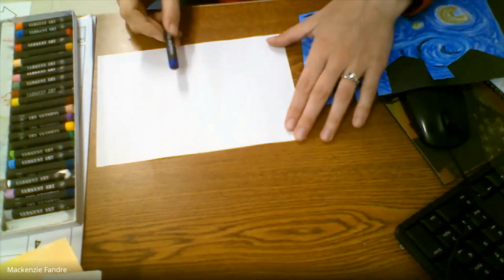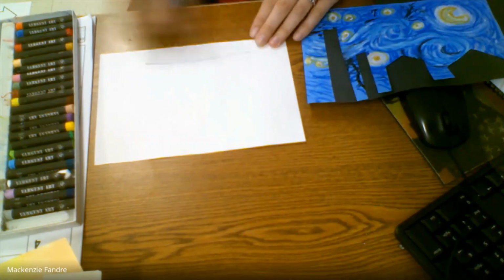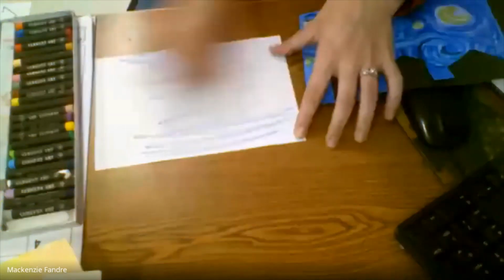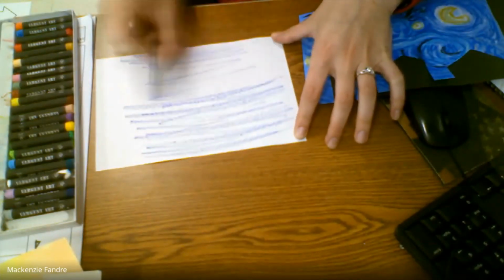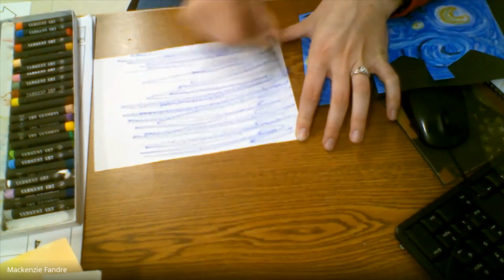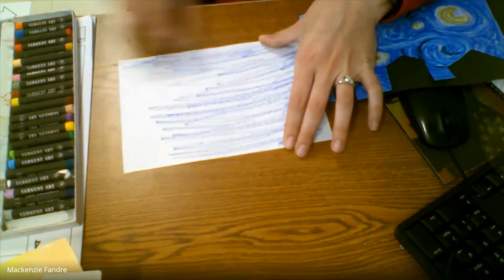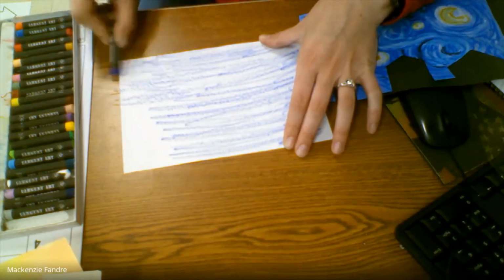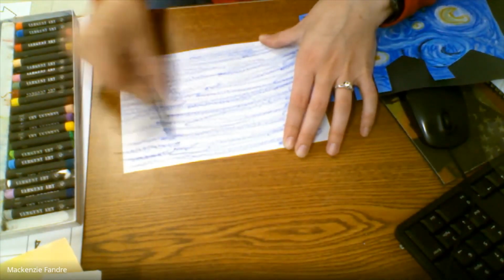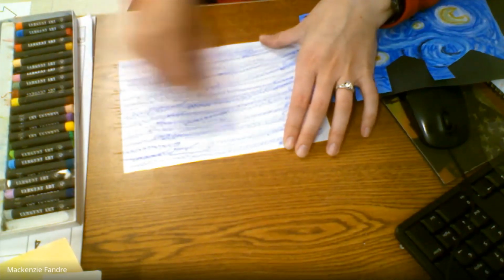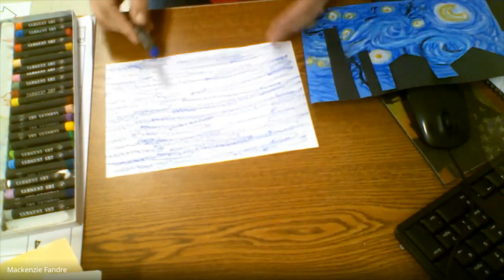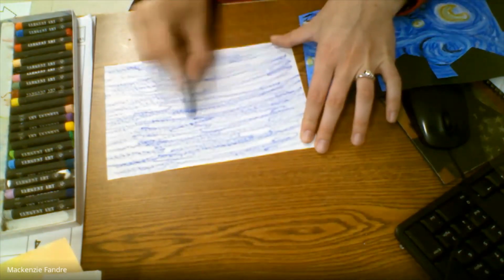If you have a blue crayon or oil pastel, just slightly start to color your whole paper, all right? It just helps to get a base coat of color down, because this painting is mostly blue. So if we can get your paper a little more blue, it's going to look a little bit more like that painting. Try to make sure you get to the edges. And if you use oil pastel, this is actually going to be really helpful, because it's going to help mix your colors even more. So it's not perfectly blue, but it gives us a good start.